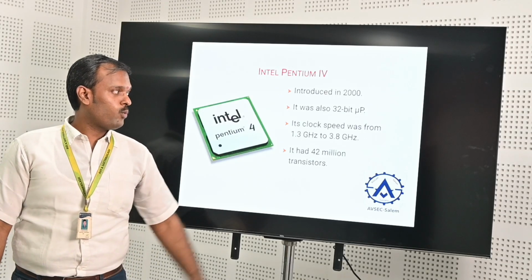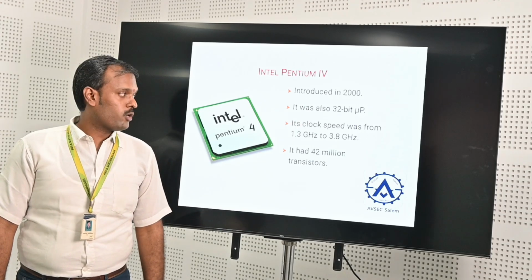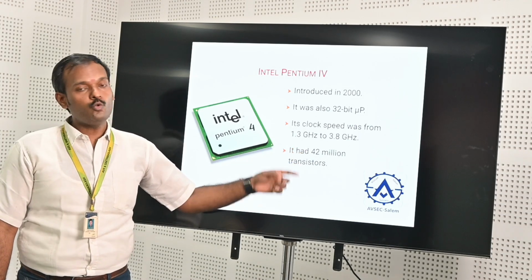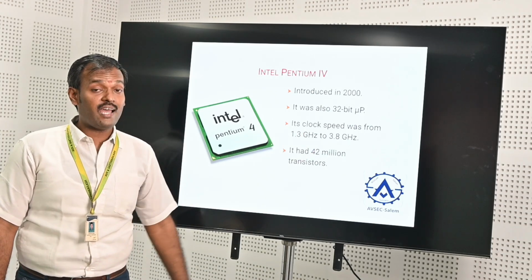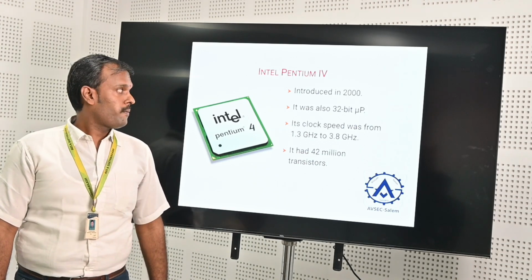And Pentium 4 was introduced in the year 2000. It is a 32-bit microprocessor. The operating frequency is a few gigahertz, 1.3 to 3.8 gigahertz. It has 42 million transistors joined together.